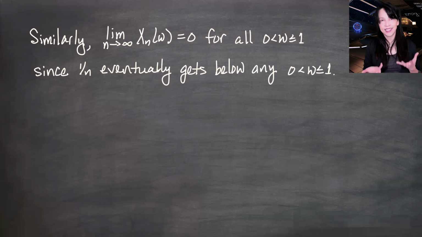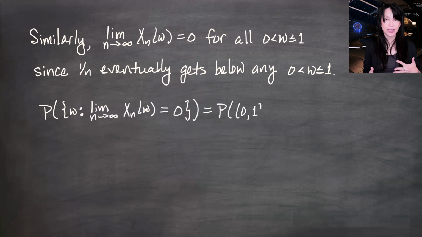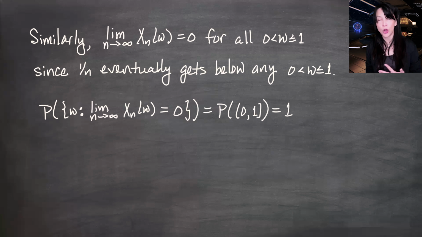So we will, in fact, get the limit as n goes to infinity of Xn of omega equals 0. The omegas for which this is satisfied is all omegas greater than 0. So that in this case is going to be the interval (0, 1], which has Lebesgue measure 1 or probability measure 1. And that's enough to say that my Xn's converge almost surely to X, where X is 0.